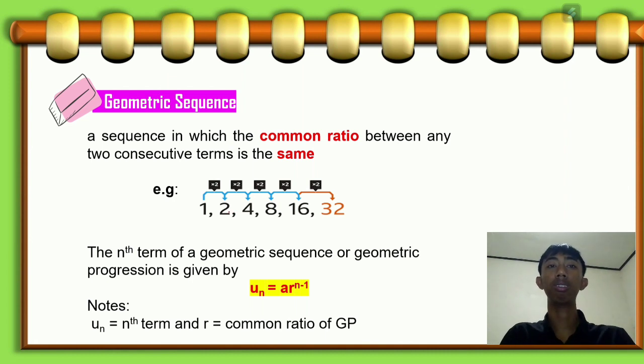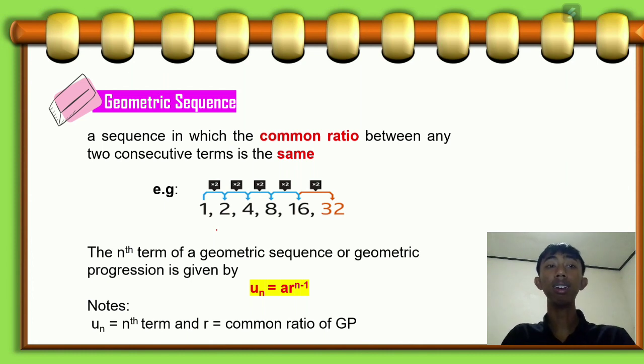The common ratio is the number we get after dividing one term by the previous term of the sequence, or it is found by dividing two consecutive pairs of terms. Based on the slide, if the second term is divided by the first term, the result will be the same as the third term divided by the second term, and the ratio is 2.